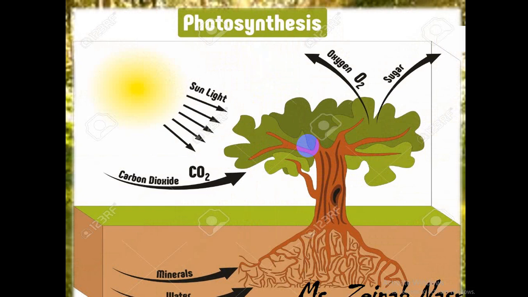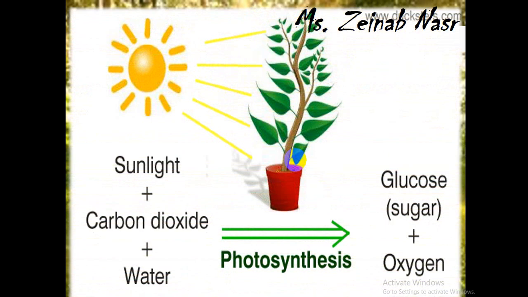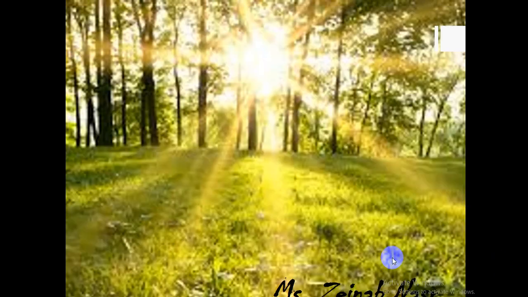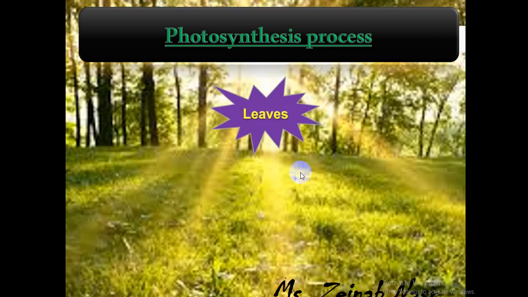To make the photosynthesis process, the green plants need sunlight, carbon dioxide gas, minerals and water. As we see, the green plants need sunlight, carbon dioxide gas, water and mineral salts to make their own food by photosynthesis, to produce sugar, their own food, plus oxygen. So photosynthesis takes place in leaves.